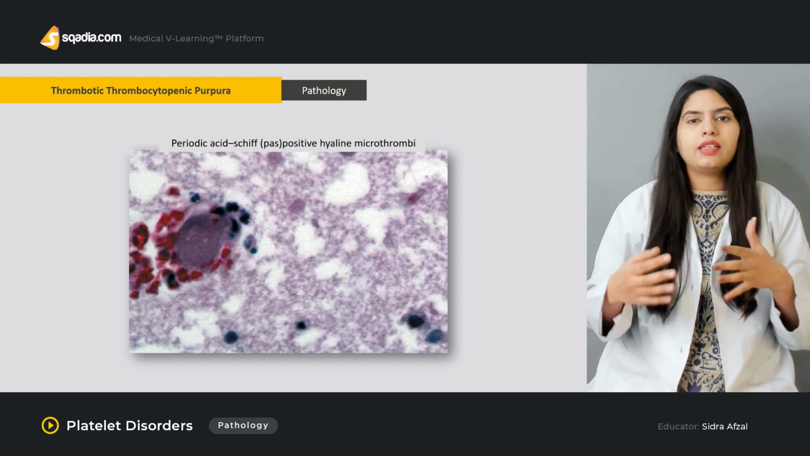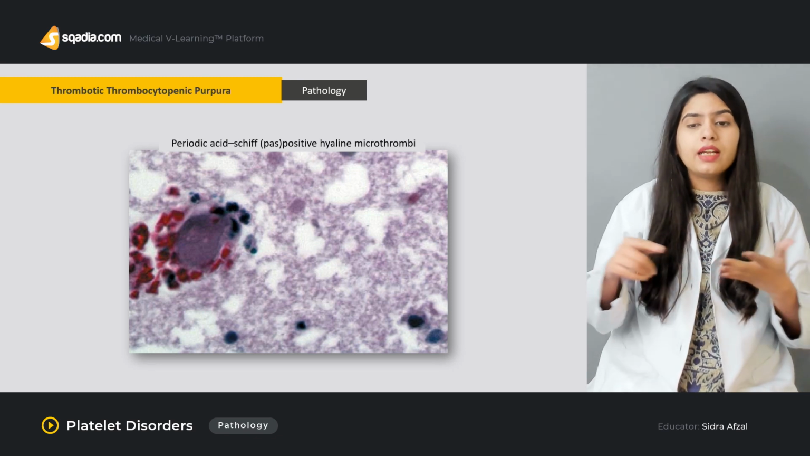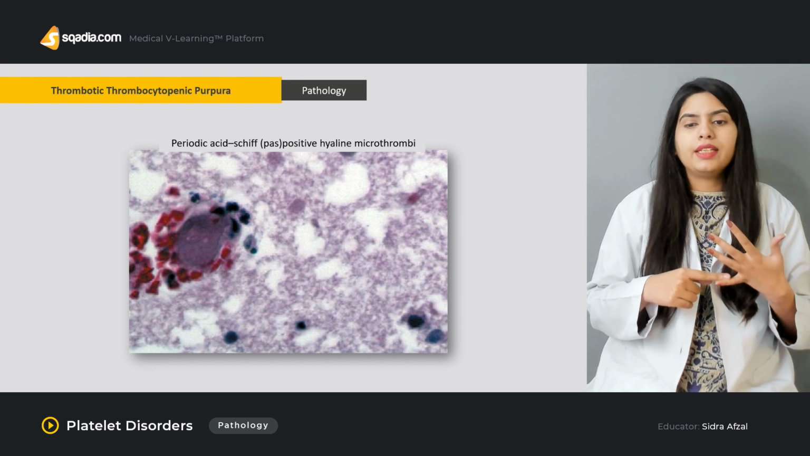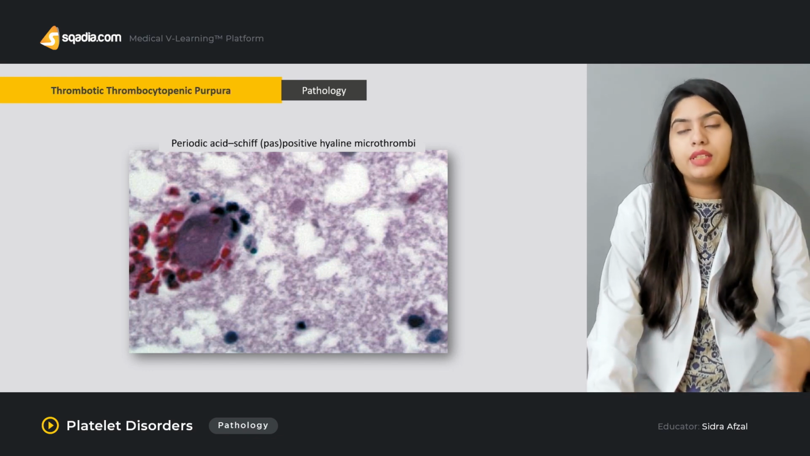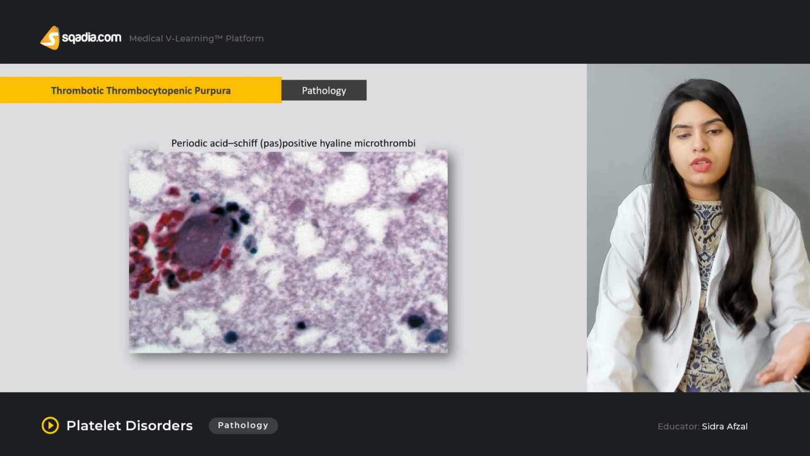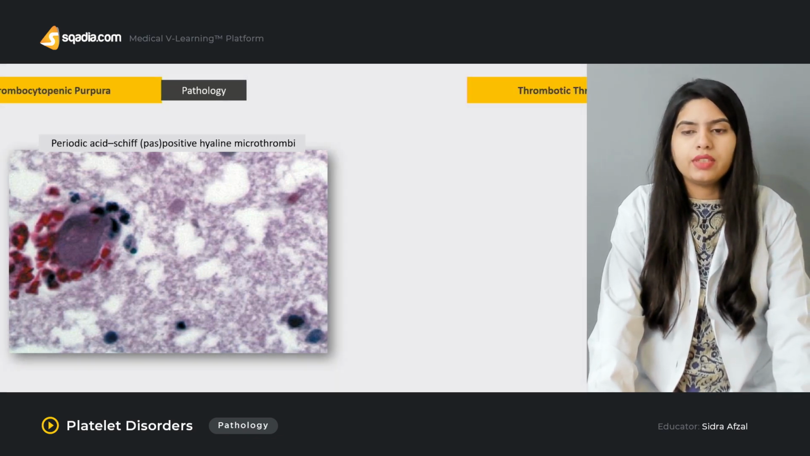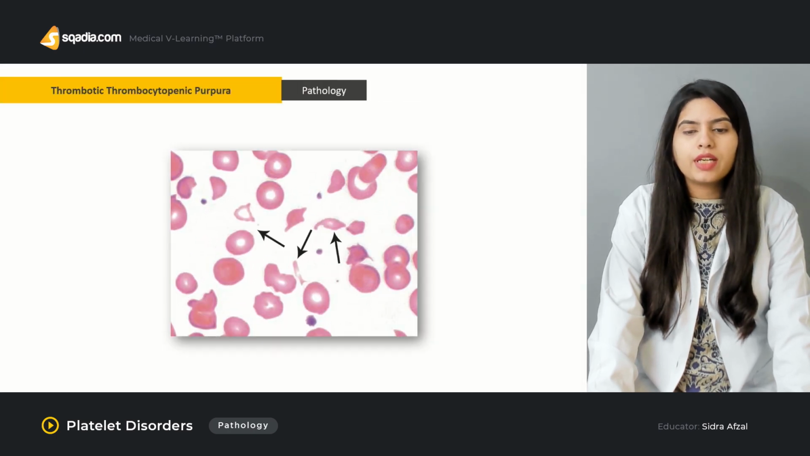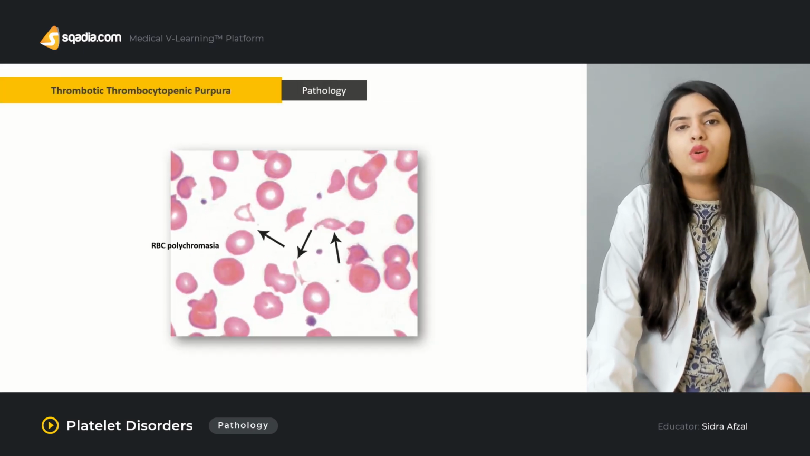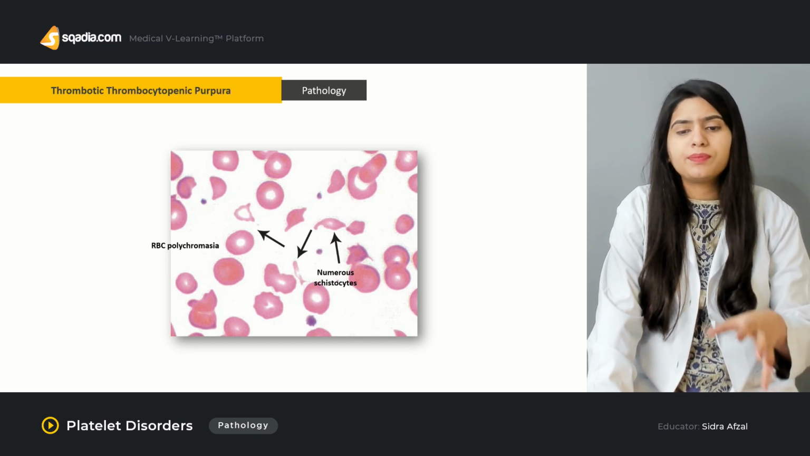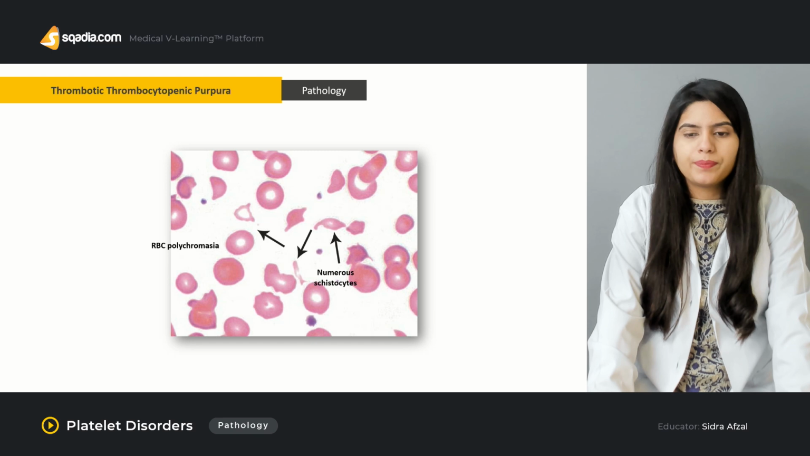We have discussed that in detail. For that reason, there are deposits in the capillary, they block the blood flow, and they can be easily seen on the histological slide when taken from the affected artery or capillary. Moreover, you can appreciate the RBC polychromasia, as well as numerous schistocytes, in the specimen taken from the patient who is suffering from thrombotic thrombocytopenic purpura.